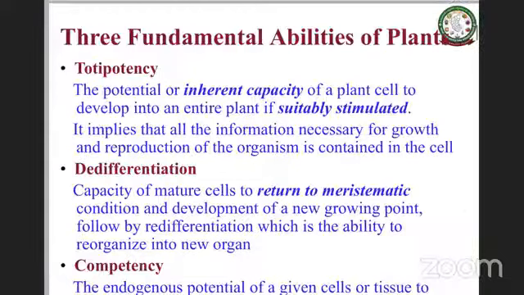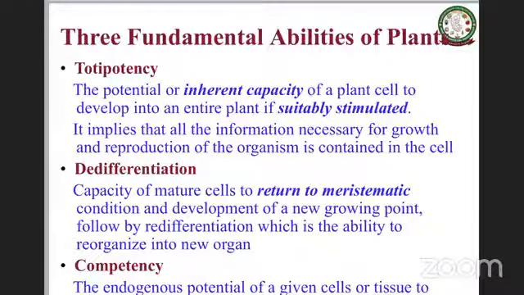There are three fundamental abilities of plants. One is totipotency, another is differentiation, the third one is competence. Totipotency, we saw already. Totipotency is an inherent capability of a plant cell. In fact, if you suitably stimulate it, it develops into a complete plant.